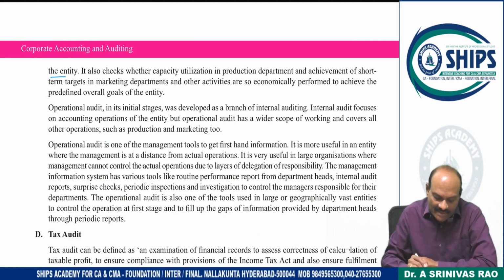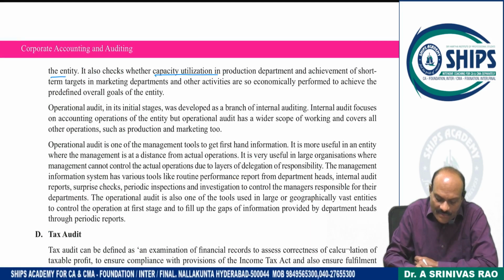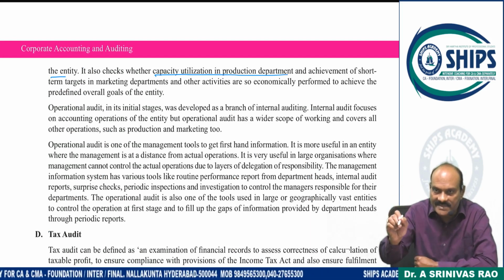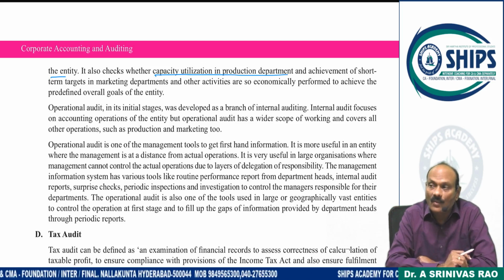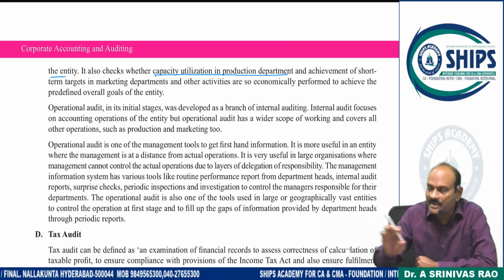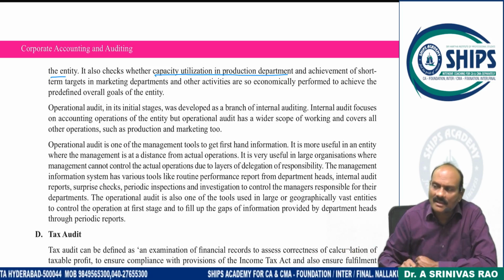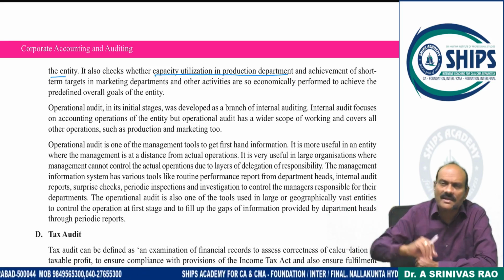And it checks the capacity utilization of the production department, nothing but what is the installed capacity and what is the utilization of installed capacity. We have installed one machinery. In the very first month, what is the utilization of installed capacity?